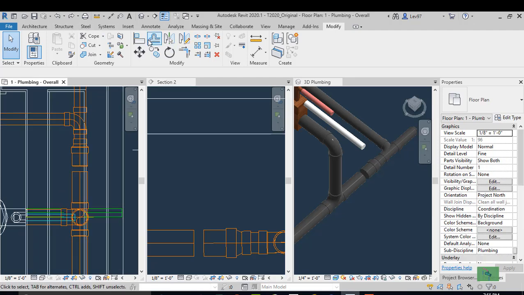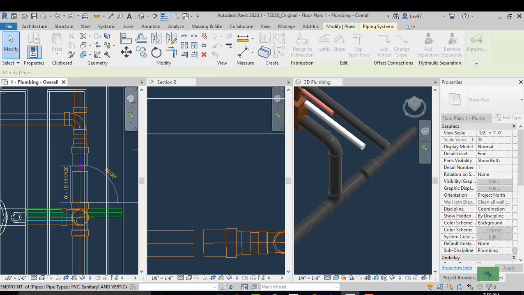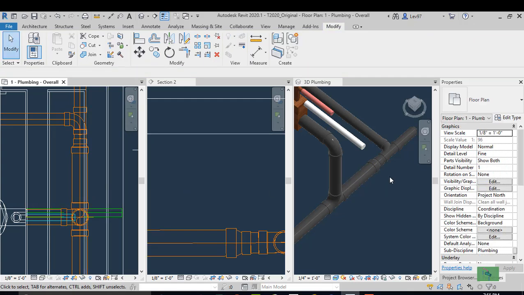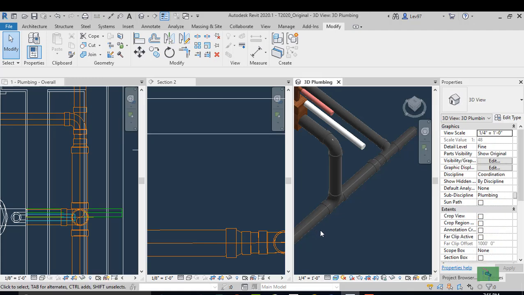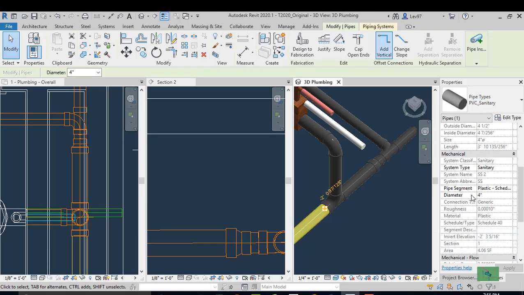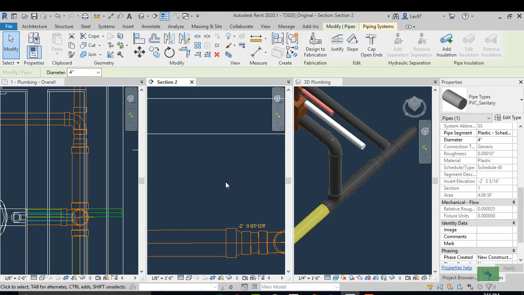Let's align our main 4-inch with our 4-inch, and let's see if we can drag the two together. Okay, we got them. That's good, so we got those two connected. And we always want to make sure that we get our fixture units, right? So we got 8 fixture units. Everything is good.